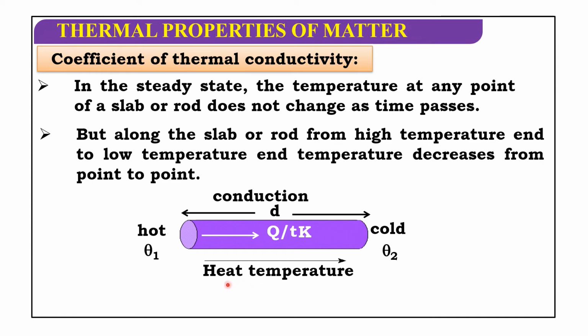See here, this is a rod, hot and cold. Heat is transferring from high temperature to low temperature. This is the rod width d. Here we are taking hot temperature theta 1 and cold temperature theta 2.